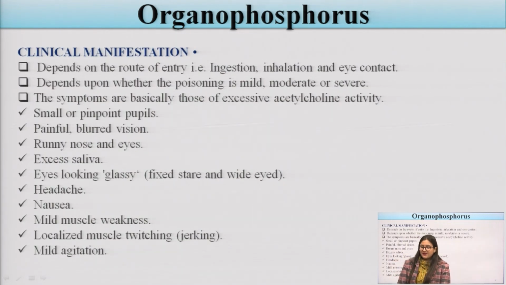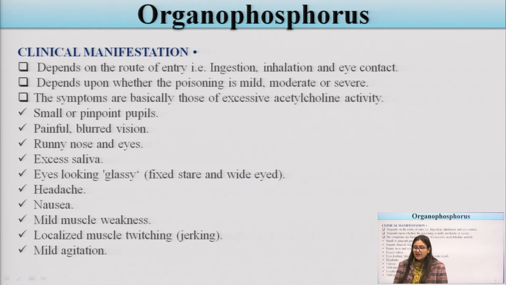Now the clinical manifestations depend on the routes. What are the routes of entry of these organophosphorus compounds? Ingestion, inhalation and eye contact. It depends on whether the poisoning is mild. We can classify the toxicity as mild, moderate or severe.